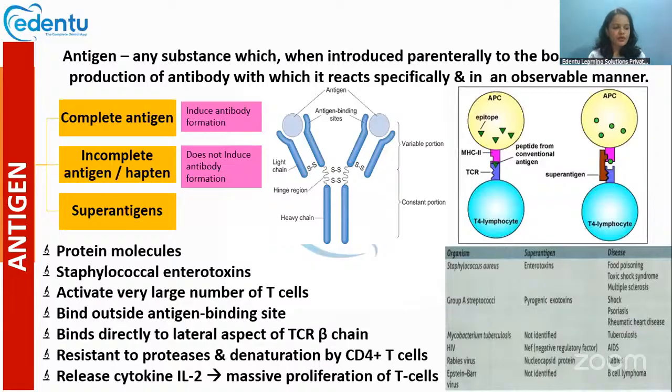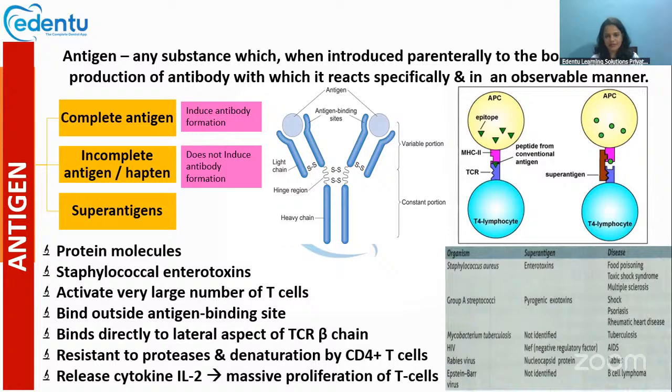Now, next we are moving on to antigens. So what are antigens? Antigens are any substance which, when introduced into the body, will help in the production of antibody, and it reacts in a very specific manner. Such materials are called antigens, and these antigens can be divided into three types.